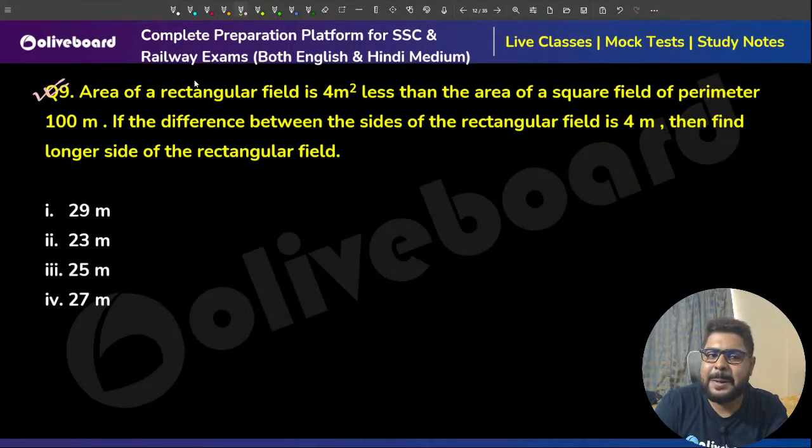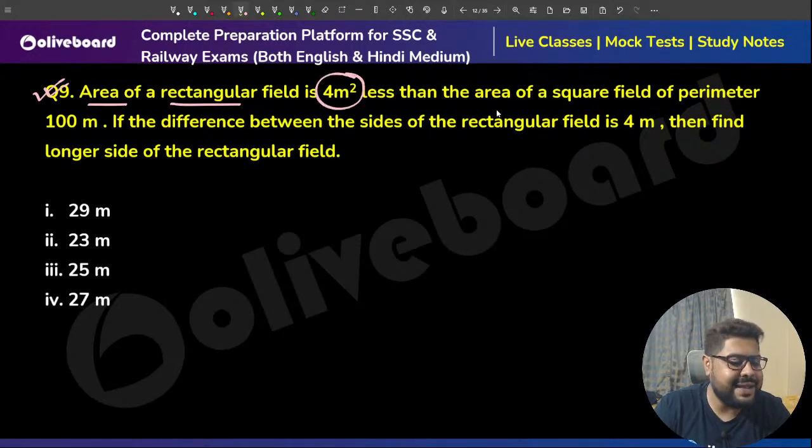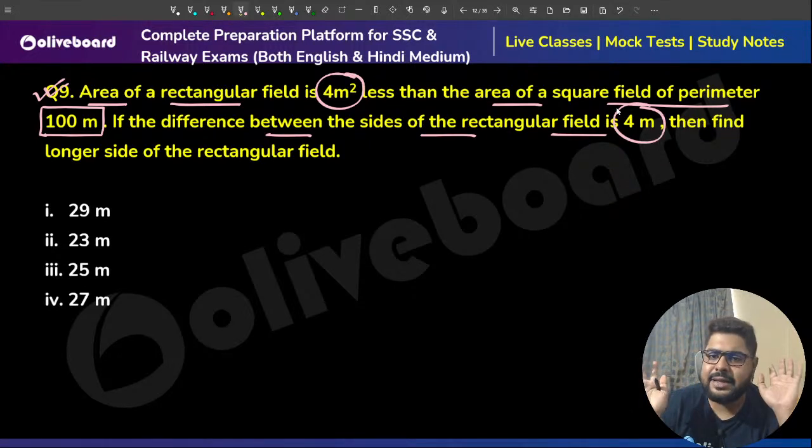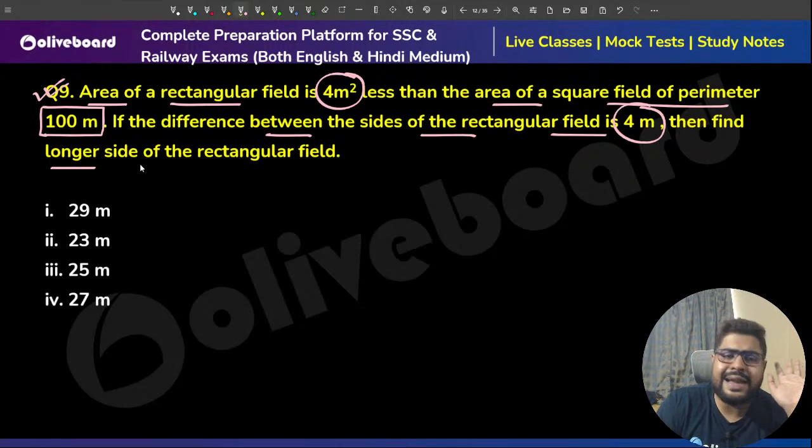Question number 9. Area of a rectangular field is 4 meters square less than the area of a square field of perimeter 100 meter. The difference between the sides of the rectangular field is 4 meters. Length minus breadth is 4. Find the longer side, length.